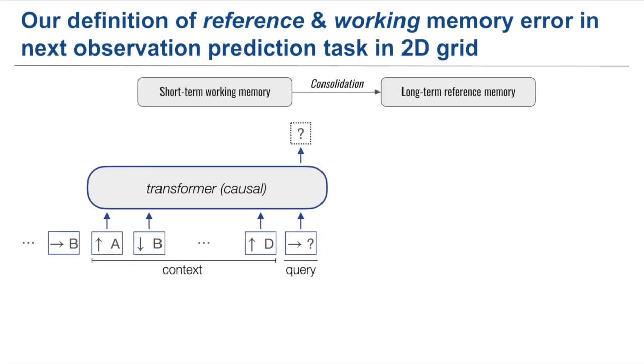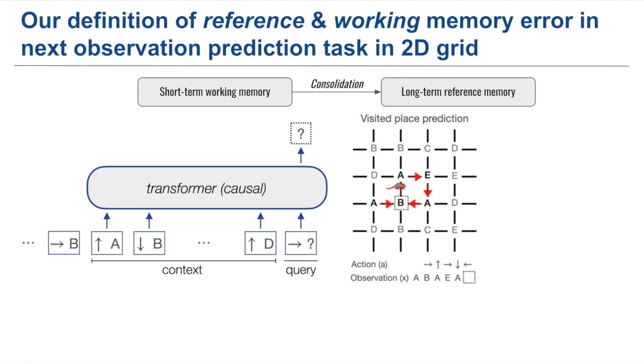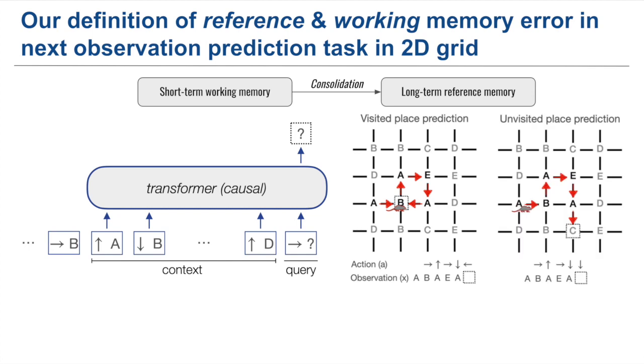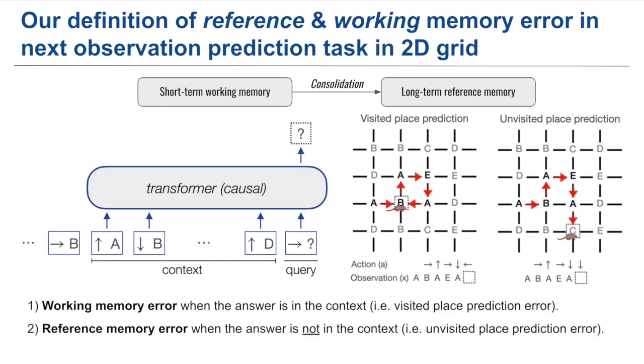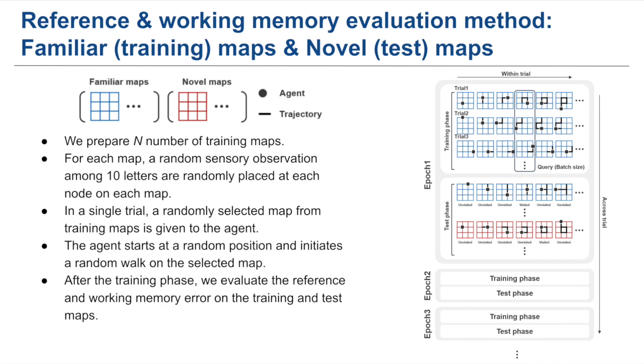To answer this question, we proposed a new method for assessing reference memory and working memory. While an agent randomly navigates on the 2D grid space, the place can be divided into visited place and unvisited place. By measuring prediction errors on these places, we can quantify working memory error and reference memory error. To the best of our knowledge, the reference memory of transformers has yet to be explored. We evaluated these two memories in the training maps and test maps. Here is the detailed description of our evaluation method.